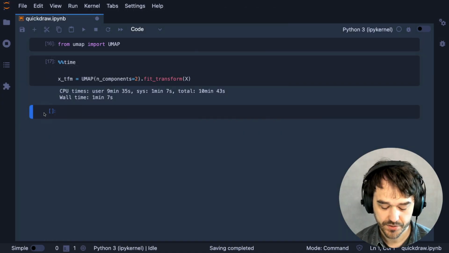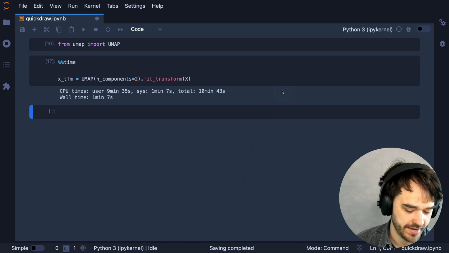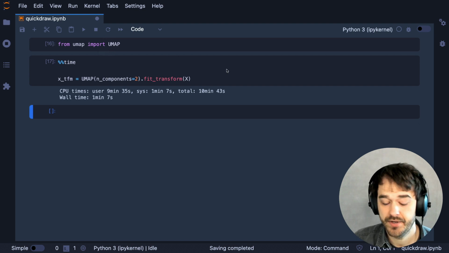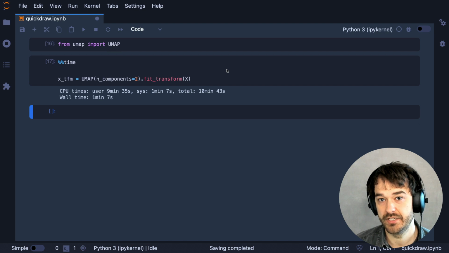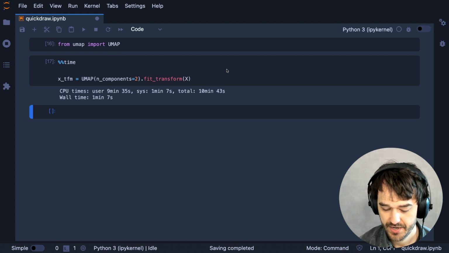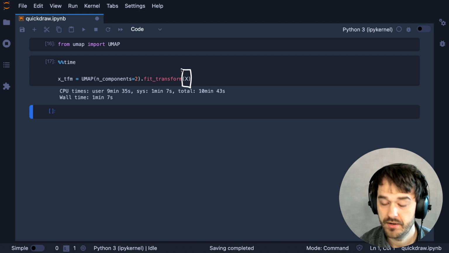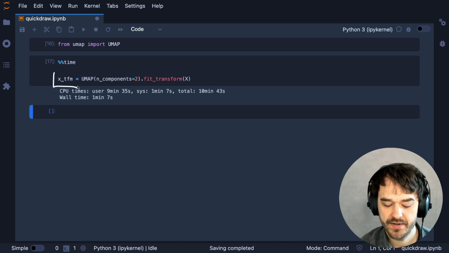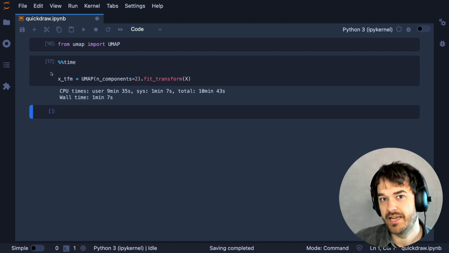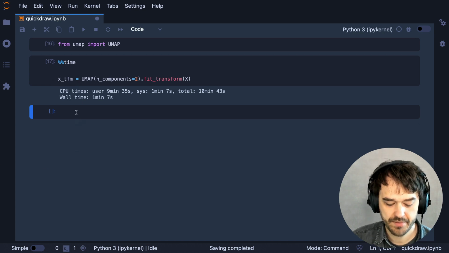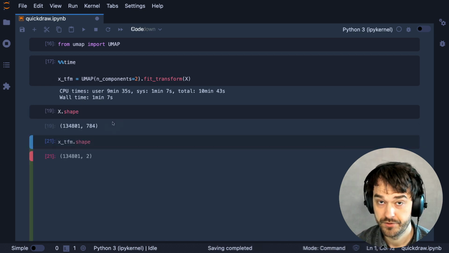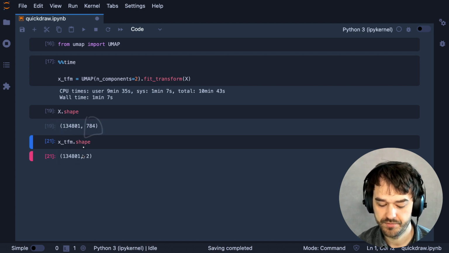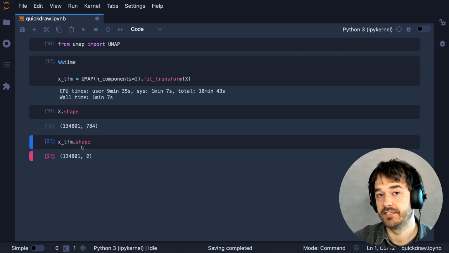All right, so I am back inside of Jupyter Lab right now, and what I'm doing is I'm importing the big UMAP class over here from the umap-learn package. This is going to do the dimensionality reduction that I was interested in. I have my original X array over here, that's the original pixel values that we had. And what I have over here is another array, but this one has the dimensionality reduced. So I can confirm that by just checking the shapes. We can see that the number of rows did not change at all, but the number of columns definitely did, and that's because we did the dimensionality reduction.